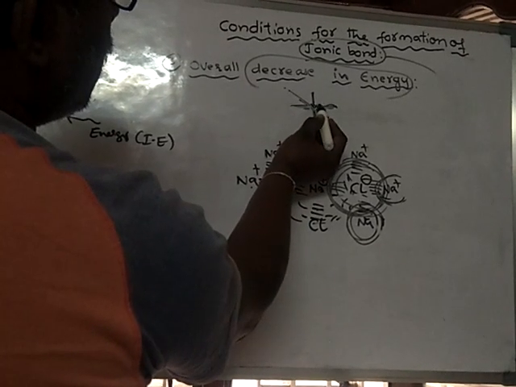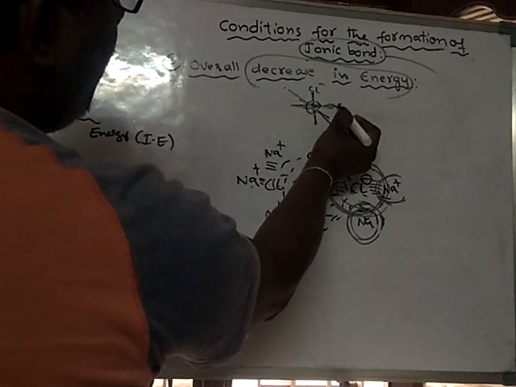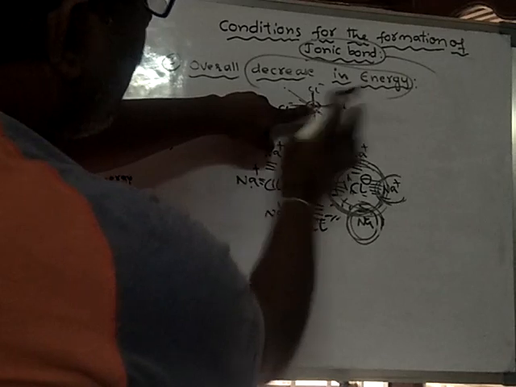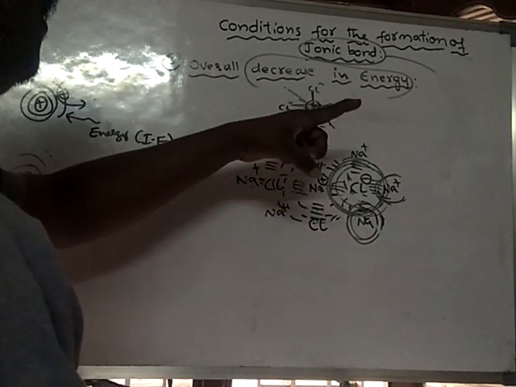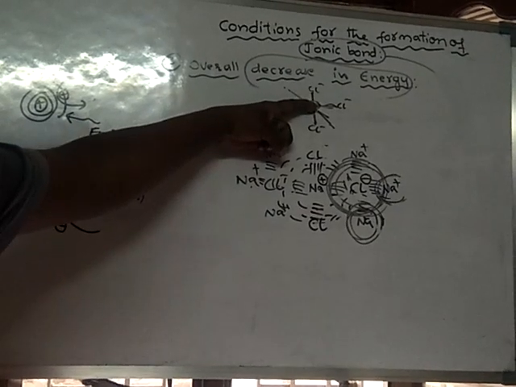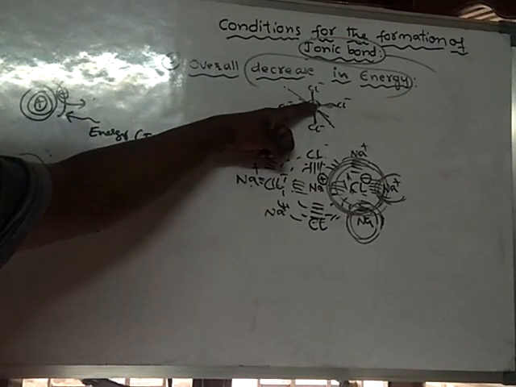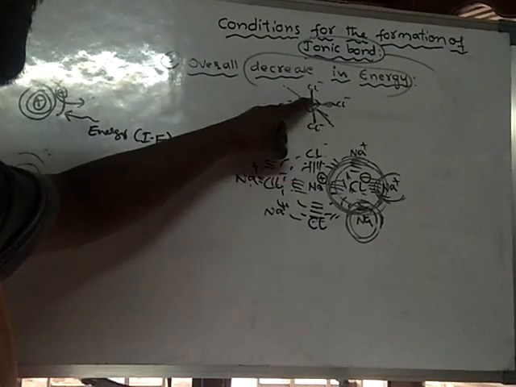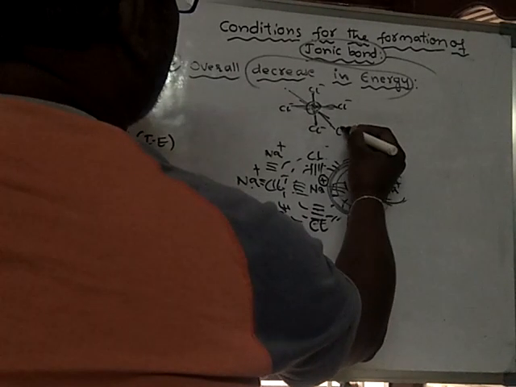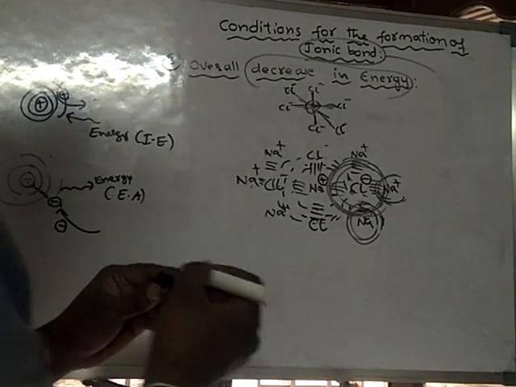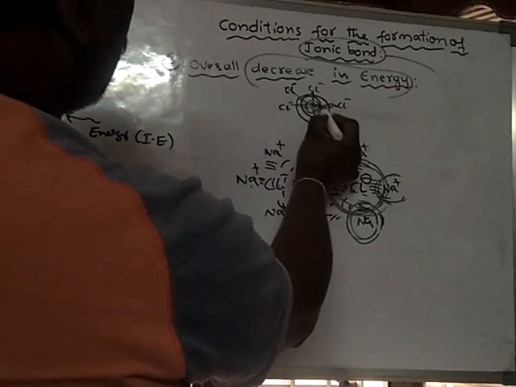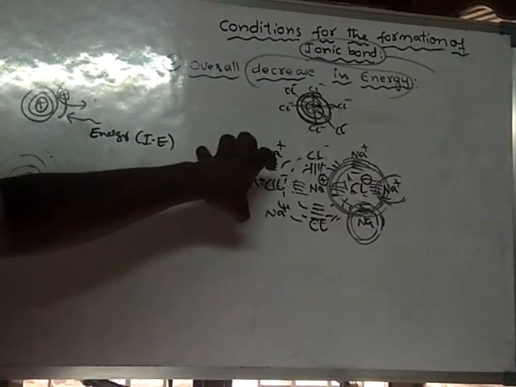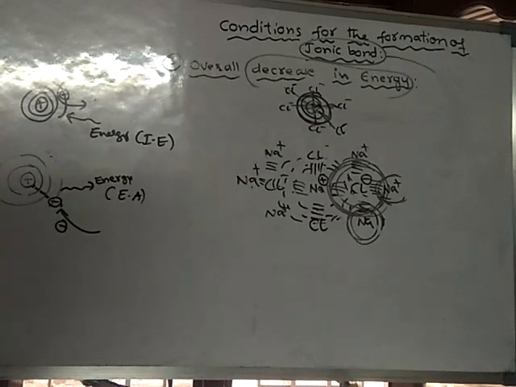Suppose this is a sodium ion. One chloride ion is present here, one here, one here, one here, and one towards the front. I cannot project the front on the board, so assume that this is towards the front and this is towards the back. That means here one chloride ion, at the back another chloride ion. As sodium shows its electric field throughout its surface, all 6 chloride ions are attracted by this sodium ion.